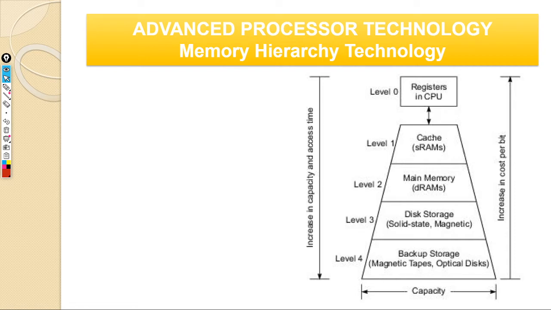But cache, on the other hand, is outside of your CPU, because it's a different technology. This is SRAM: cache is made of SRAMs.